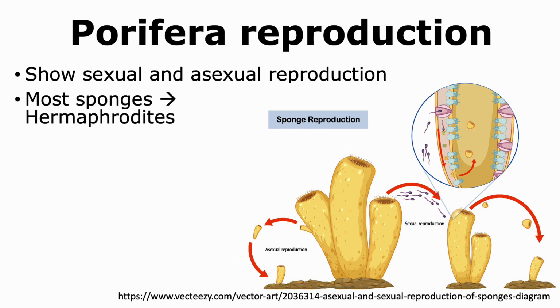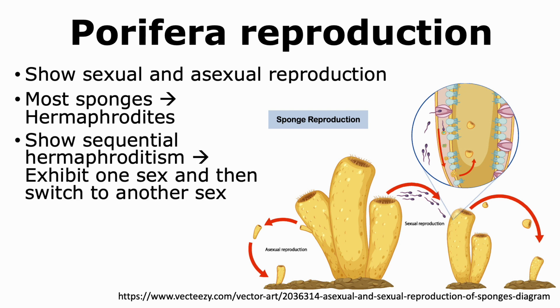Most sponges are considered hermaphrodites in that they're able to make both male and female gametes. Sponges also show sequential hermaphroditism, which is quite a unique property where they're able to exhibit one sex at a certain period of time and then switch to another sex. And thus, they're able to first make sperm at one stage and then switch to make eggs in another stage.